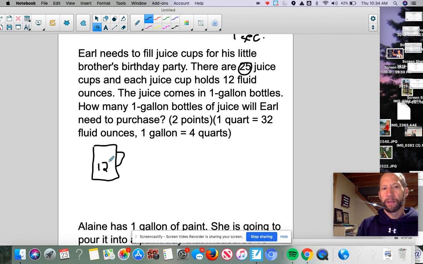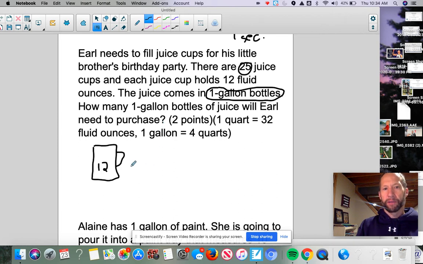The 25 cups times the 12 fluid ounces each, and that's going to give me how much I'm going to need. But let's keep reading here. The juice comes in 1 gallon bottle. So Earl is going to go to the store and buy a 1 gallon bottle of juice. But he wants to make sure he can fill all of the cups. So we want to know how much he needs to purchase.